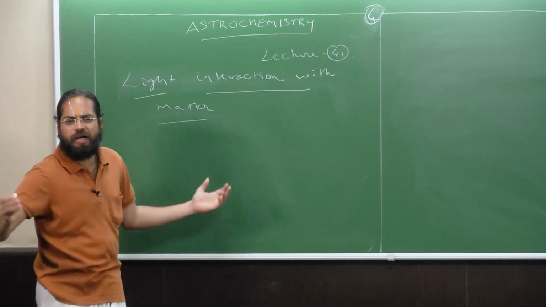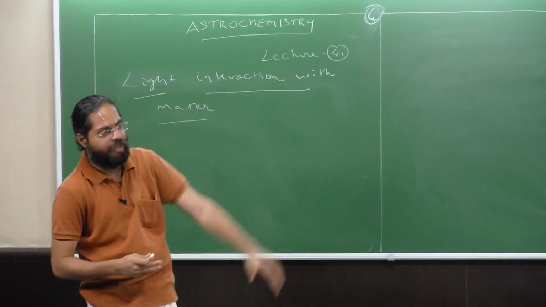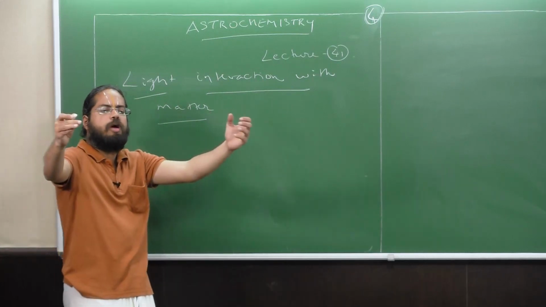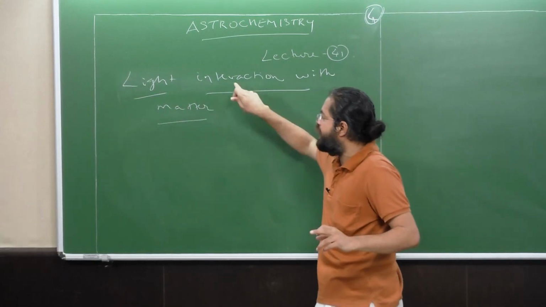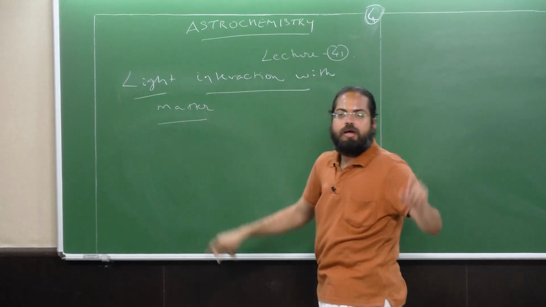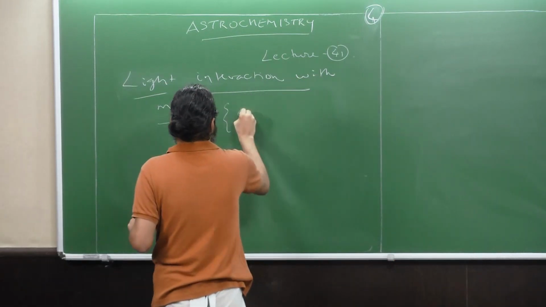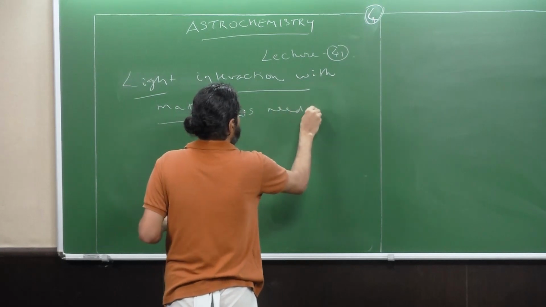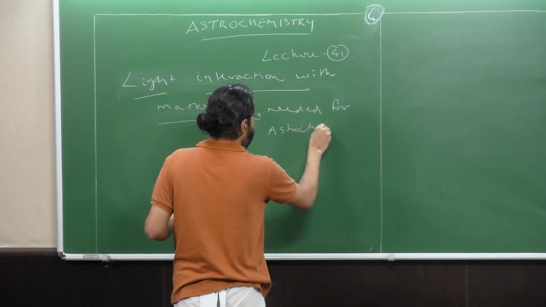Okay, so effectively, light is a form of energy. This we have been seeing since primary school, in fact, right? So in the context of astrochemistry, when we say light is interacting with matter, light is a form of energy that interacts with matter, and we shall be discussing it especially as needed for astrochemistry.